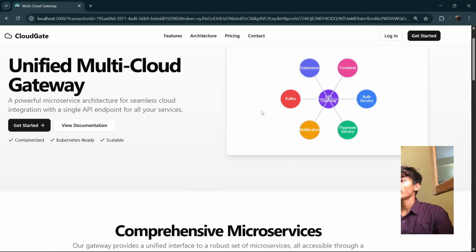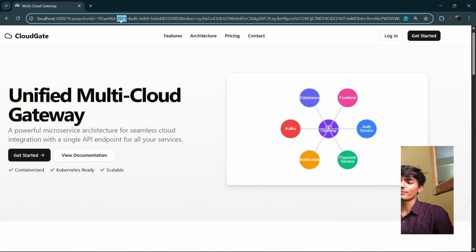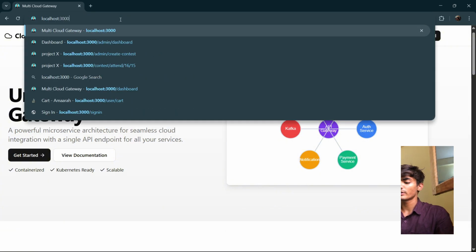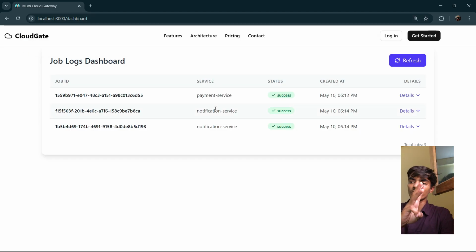Okay, and then we have our main dashboard, which looks like this, which is not up right now. What we will do, we'll go to localhost 3000/dashboard. On the dashboard, you can see that I just made 3 requests. These are being fetched from the MongoDB database. First is the payment service. I did the notification service test 2 times.